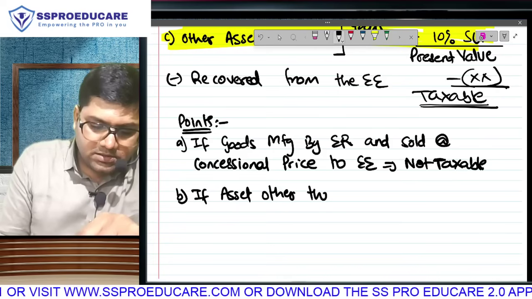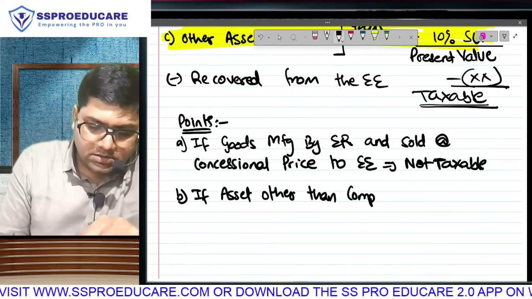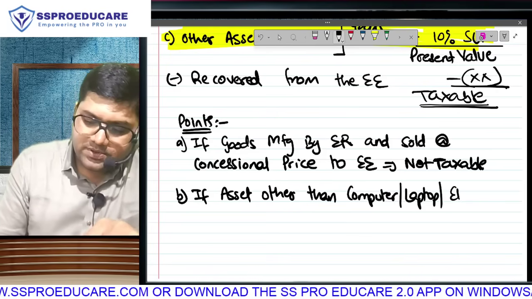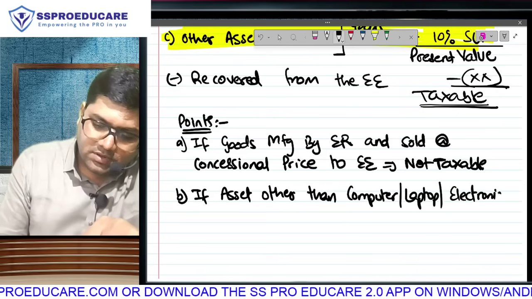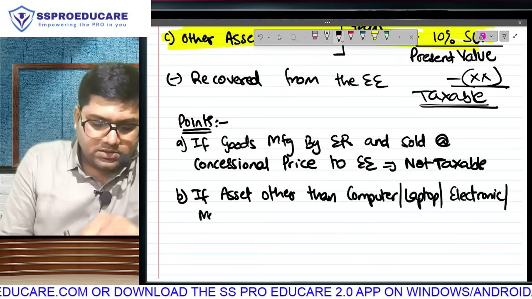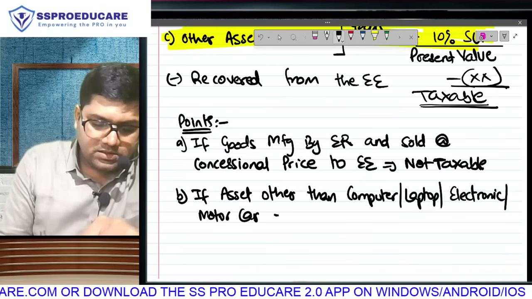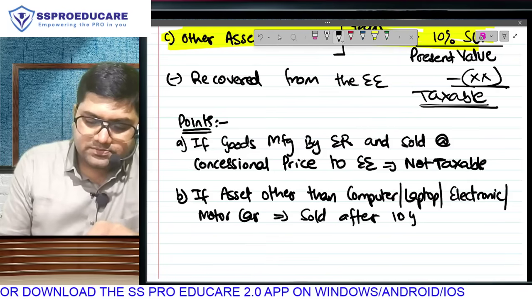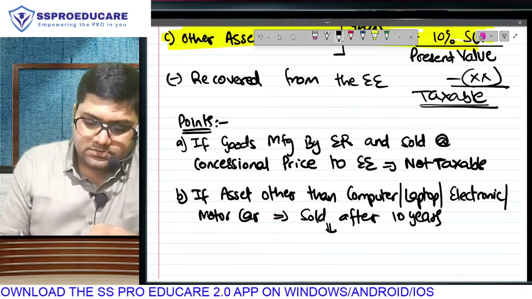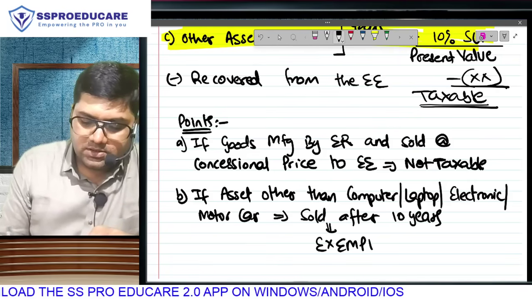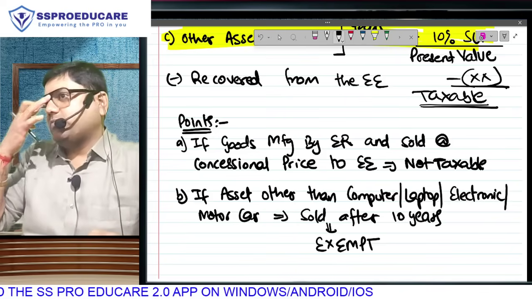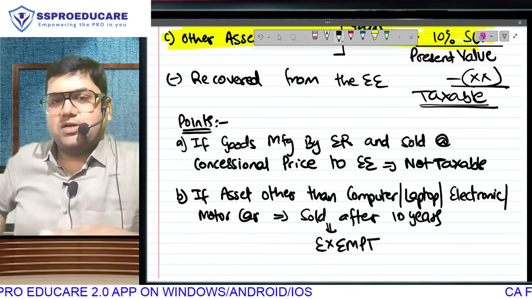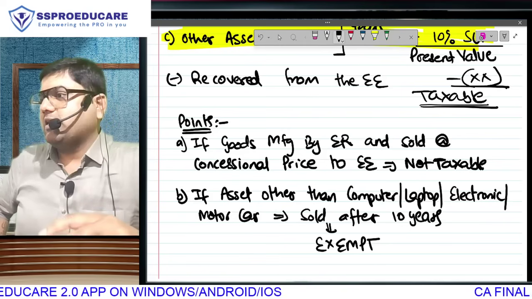And second, if it is any asset other than computer, laptop, electronic or motor car, which is sold after 10 years, it is going to be exempt. इसका लॉजिक बता दो. Computer, laptop, electronic, motor car sold after 10 years, it will be exempt. इसका लॉजिक please tell me.